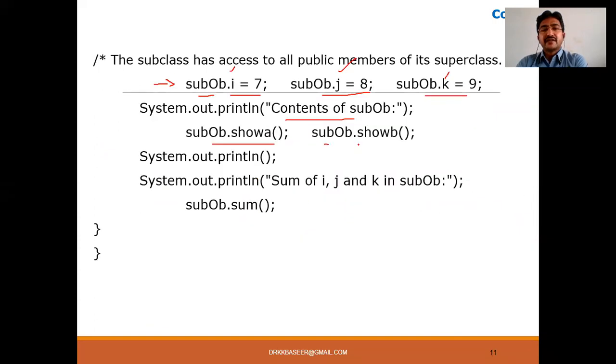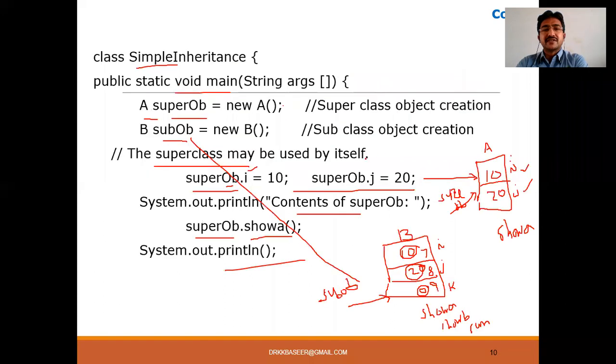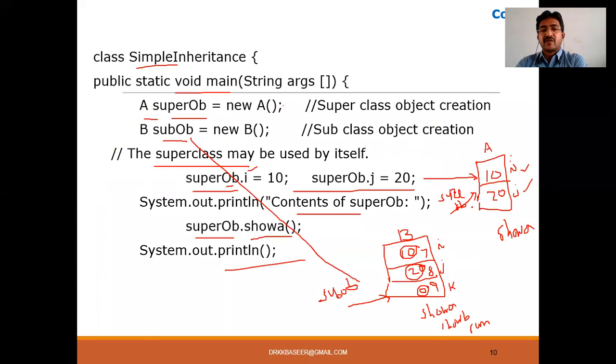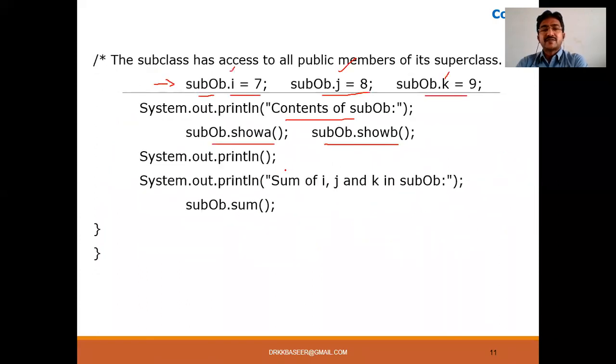Now it will call again sub ob dot show B. Sub ob dot show B means what? Who called show B? The sub object OB. So whatever the value K is in the sub OB object, that K value will be displayed. What is the K value of sub OB? 9. 9 will be displayed over there. Next, it displays a new line.